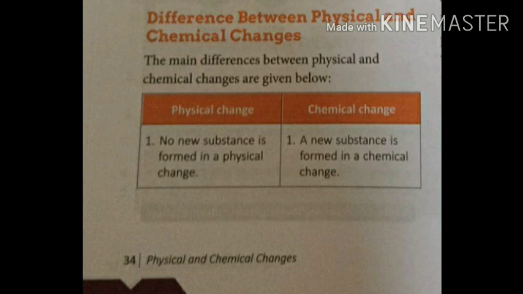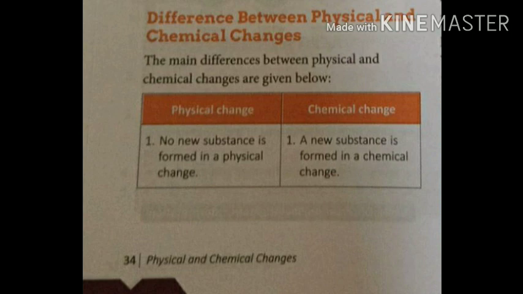Physical change examples: melting of ice, freezing of water, boiling of water, or condensation of water. Nothing new is formed, only solid is getting converted into liquid, liquid into gas, like that. It's converting. But in a chemical change, we will get a new substance.